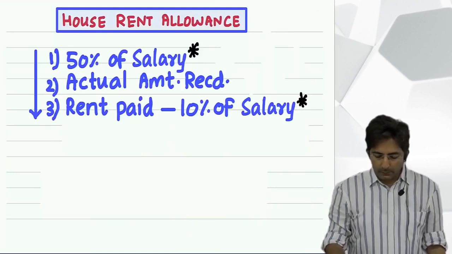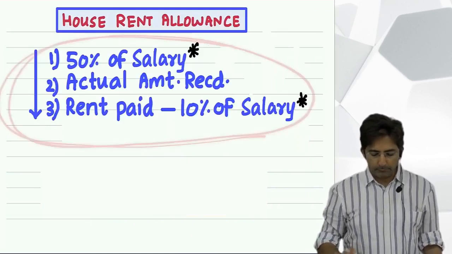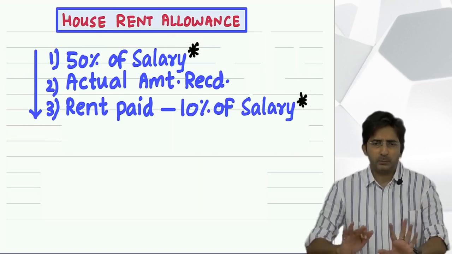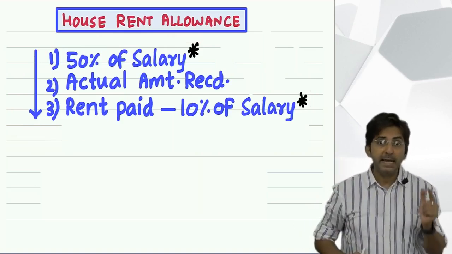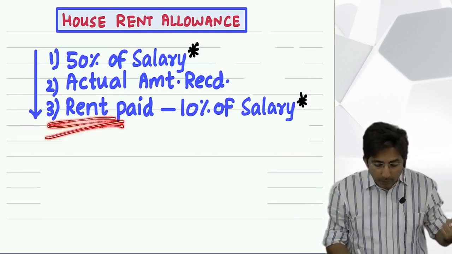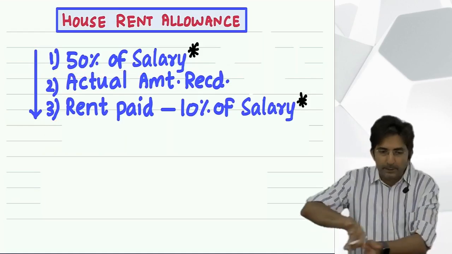For house rent allowance, there is a formula. Okay. Now see, first I will mechanically use the formula and explain how to solve. Then I will explain the logic, what is the logic of this amount, what is the logic of this 50%. That logic part I will explain after some time.